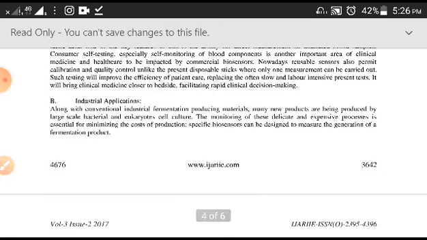Industrial application is also there, where large-scale bacterial and eukaryotic cell cultures are done. In that case it is very important to have something which is easy and fast.